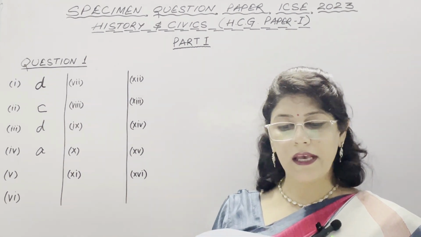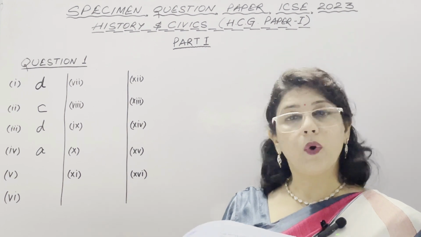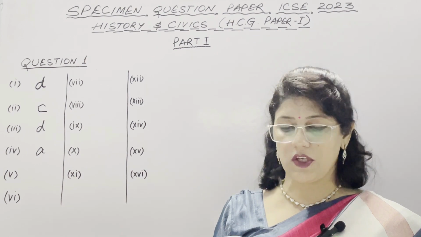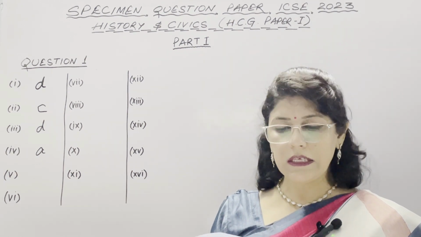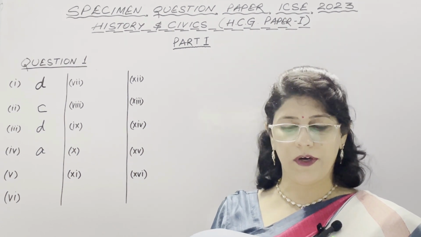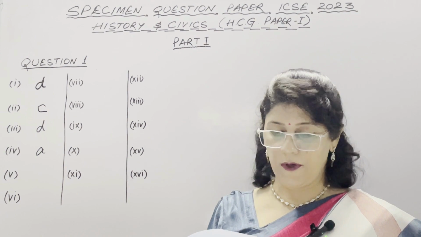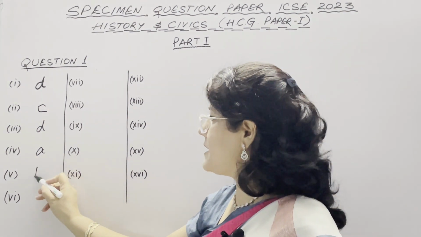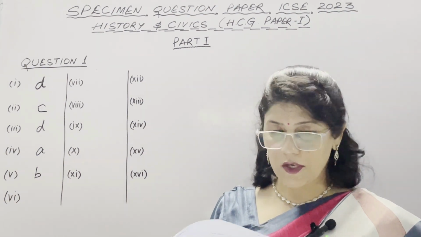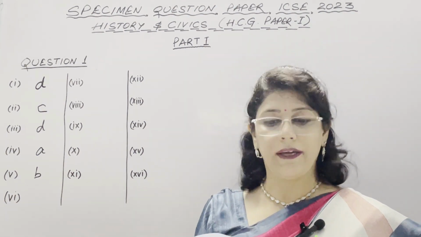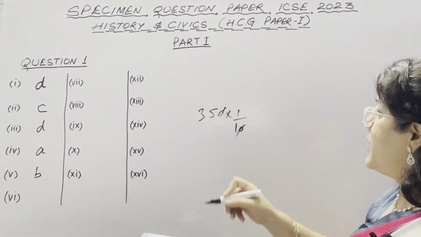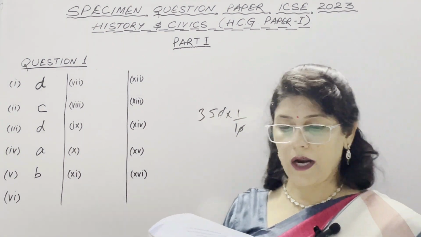Fifth: a House has 350 members, and on a given day, 25 members are present. For which of the following reasons does the Speaker adjourn the session for the day? Options are A, indiscipline in the House; B, lack of quorum; C, business of the day is over; and D, there are no questions to admit. The correct option is B, lack of quorum, because quorum is the minimum presence of members required to start the meeting, and it is 1/10. So 350 members into 1 by 10 means a minimum of 35 members are required to start the meeting.